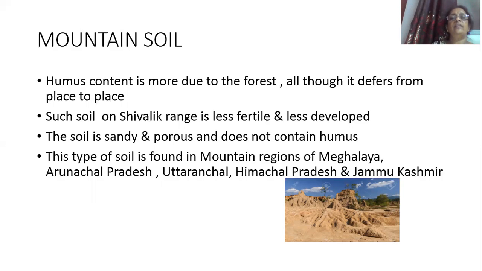That is why it contains more humus, and it differs from place to place. Such soil on the Shivalik range in Himalayas is less fertile and less developed.